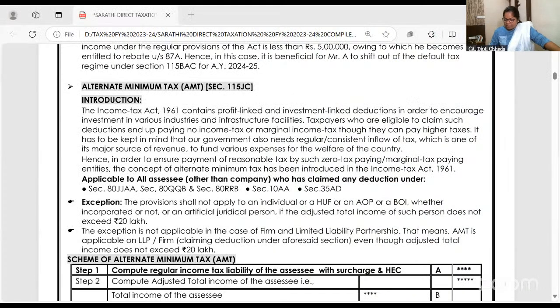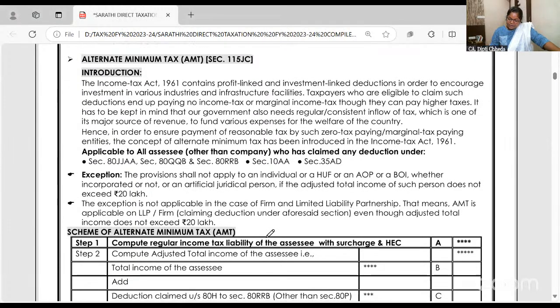See, this is exactly like MAT. MAT is applicable to companies and AMT is applicable to SSEs other than company. Yeah, right. So this is applicable to all the SSEs other than company. Same concept is applicable to companies which you will do in CA final, CMA final, and that is called as MAT, minimum alternate tax. What is this? This is called as AMT, alternative minimum tax.